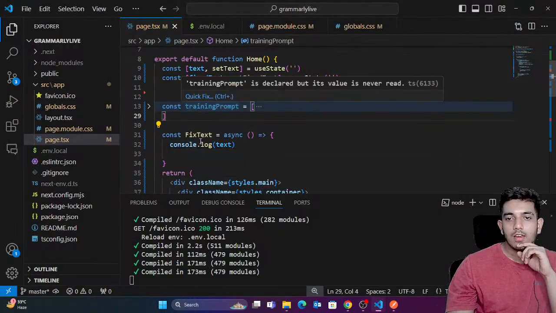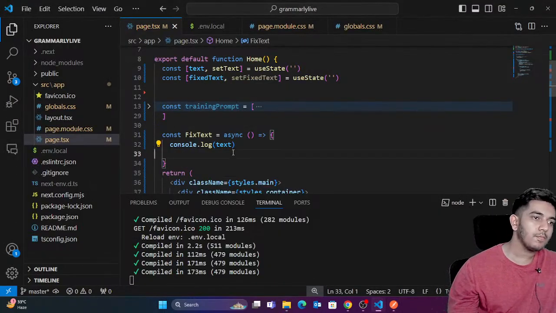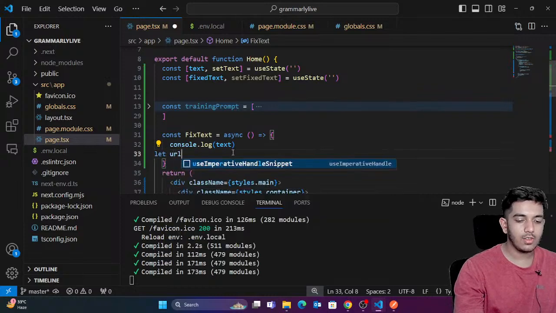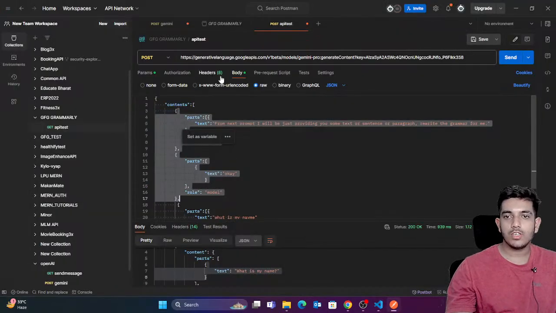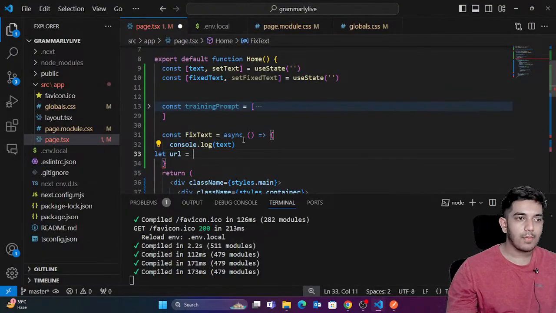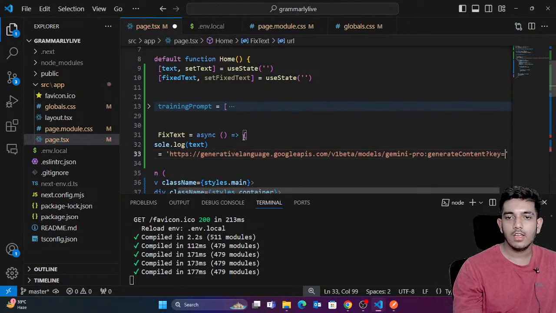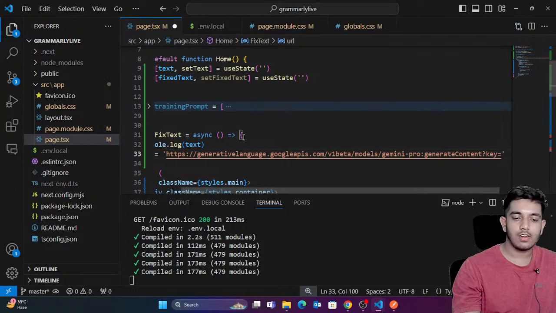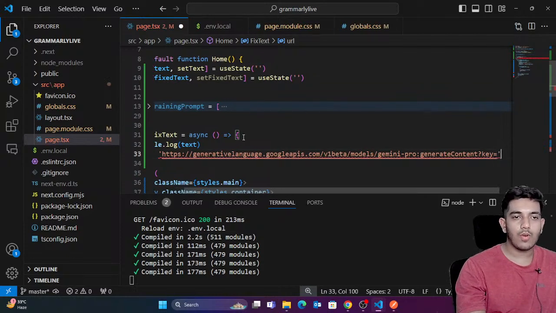Okay, perfect. Now we are here. We are simply going to say that first of all, let's get the URL. Let URL equals. Now which URL? You can see that this is the URL, so just copy this URL. Here I'm just gonna use backticks or just normal inverted commas, that would also be fine. You can see single inverted commas, and here just provide what?